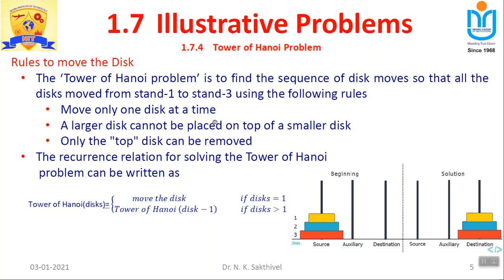Second, a larger disk cannot be placed on top of a smaller disk, that means the top disk should always be smaller than the one below. And third, only the top disk can be moved, that means removed. Under these three considerations, we execute the Tower of Hanoi problems.